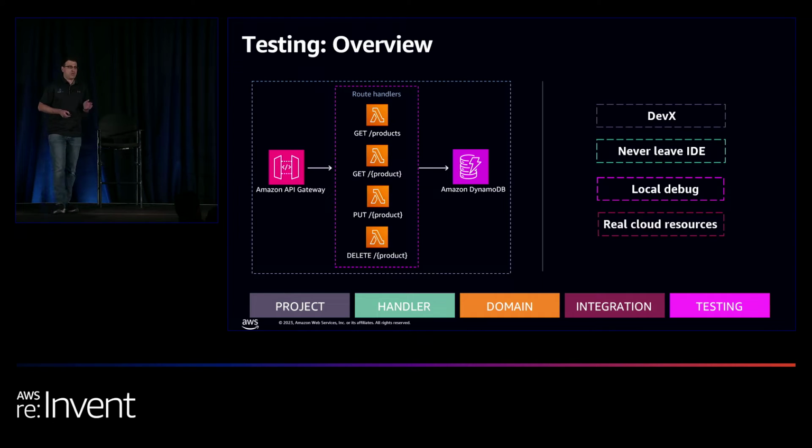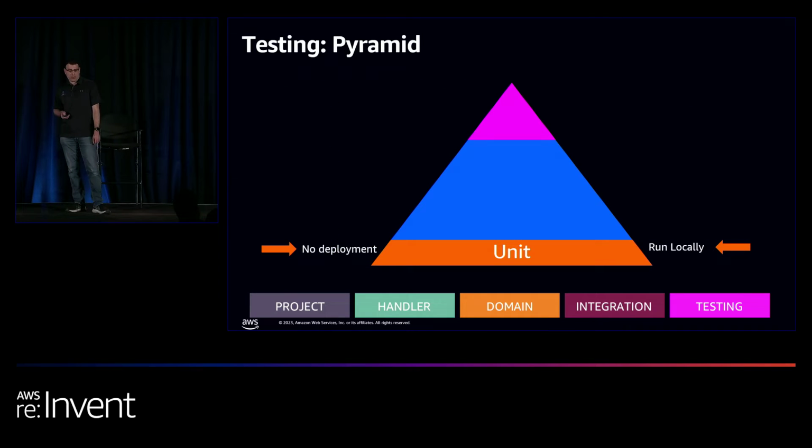Let me stress that again, real cloud resources. Because if you work with real cloud resources, you can gain more confidence that the code actually works, right? I don't want to work with mocks. I want to work with the real thing. So we're going to cover the testing pyramid, the serverless testing pyramid. We're going to start at the bottom, unit tests. So unit tests are quick. They require no deployment of your service, and you can run them locally in your IDE.